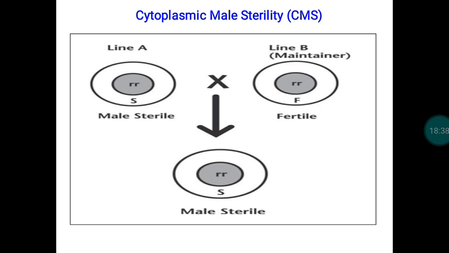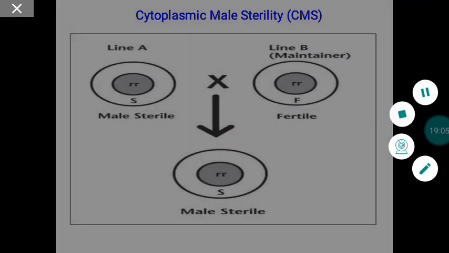Emasculation as well as detasseling is a manual way of creating male sterility for the purpose of hybrid seed production. Then again, some male sterility mechanisms are governed by genes. That gene may be placed in the cytoplasm or in the nucleus. The first mechanism is the cytoplasmic male sterility mechanism. Here, male sterility is governed by the cytoplasmic gene.